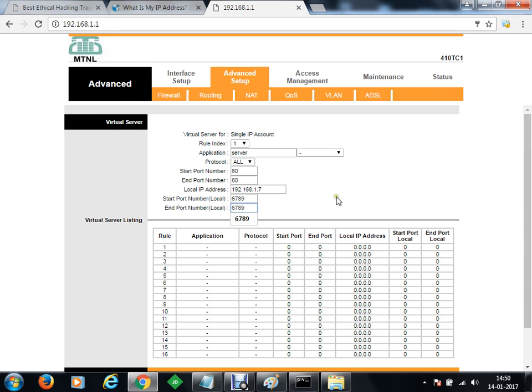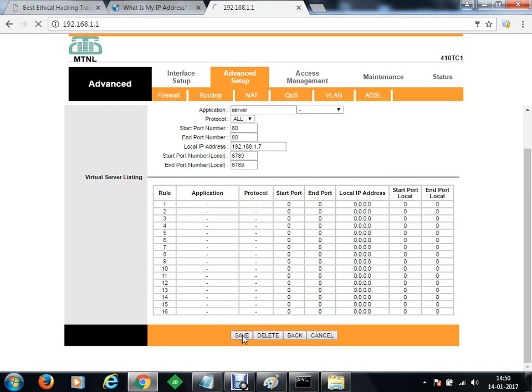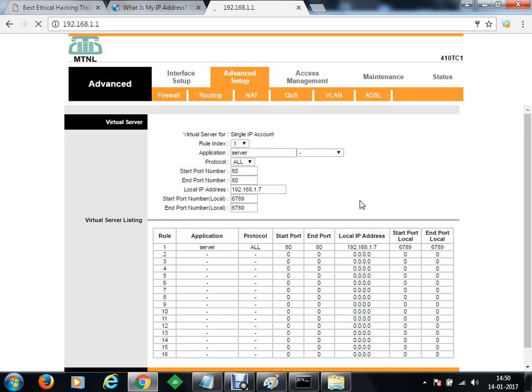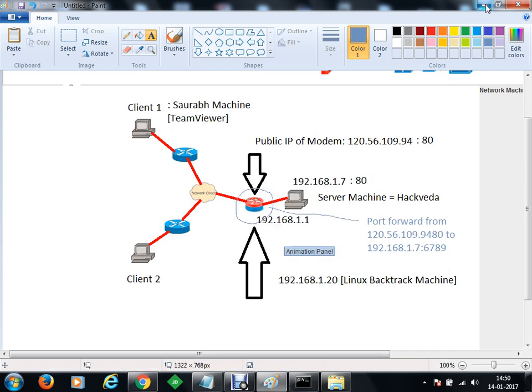6789. Is that clear? Now we'll go and save this rule. So now our server is ready. Any connection received on my public IP address on port number 80 will be forwarded to machine 1.7. Okay. Now, let's say this port forwarding has been done.